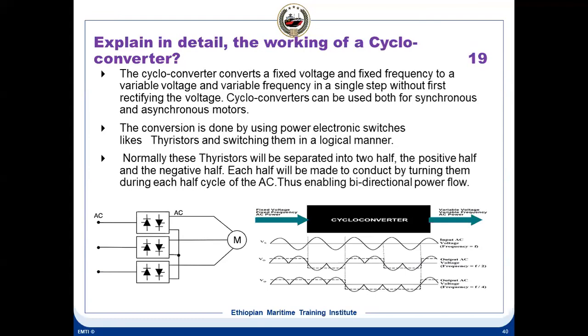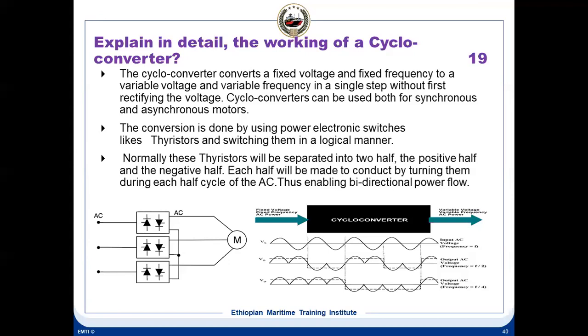In the cycloconverter, we don't use any rectifier. Only AC is used. There are two bridges of thyristors, a positive bridge and a negative bridge. Here we don't use pulse width modulation. By varying the firing angle of the thyristors, we vary the RMS voltage, and by firing the thyristors in a particular order, we vary the frequency. So the output is the same, variable frequency and variable voltage.